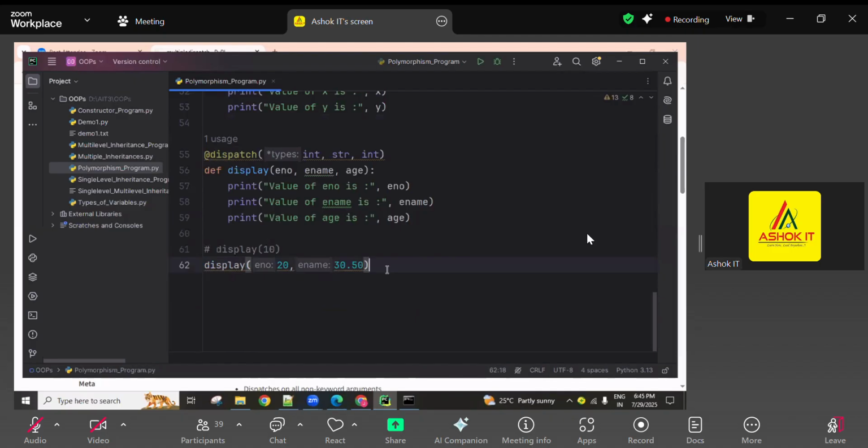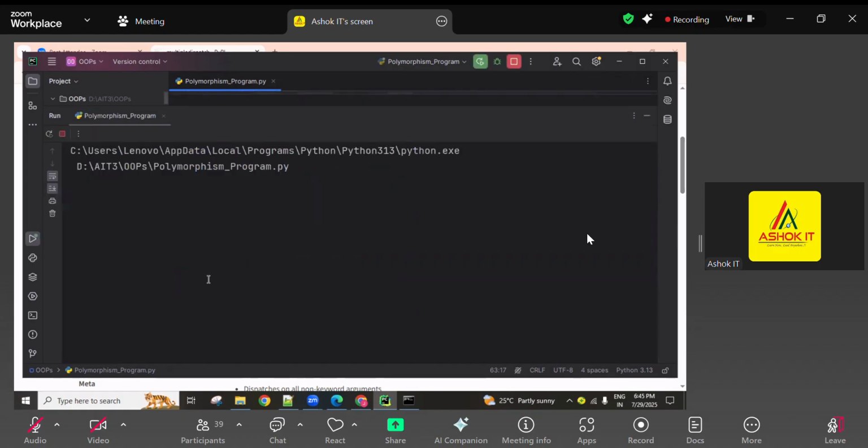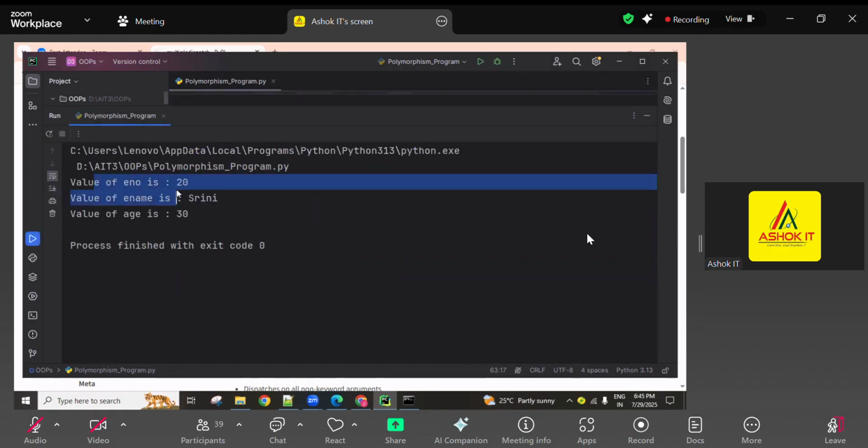Now I'm going to comment this, three values: employee number, next employee name, a string value Srini, and 30. This is again an int. So now the number and name related one is executing. Now you're getting number is 20, name is Srini, age is 30.